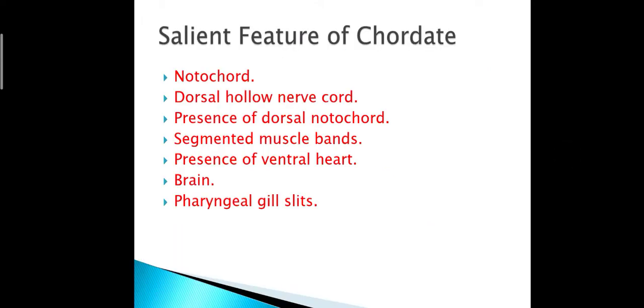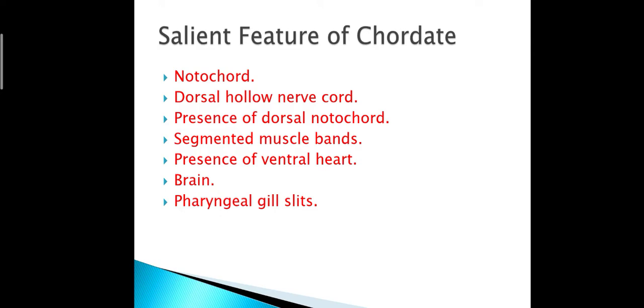Now let us start. What are the salient features of chordate animal? The animal which have notochord, such animal included in chordata. They have dorsal hollow nerve cord, means the nerve cord present in the dorsal region of body, presence of dorsal notochord.